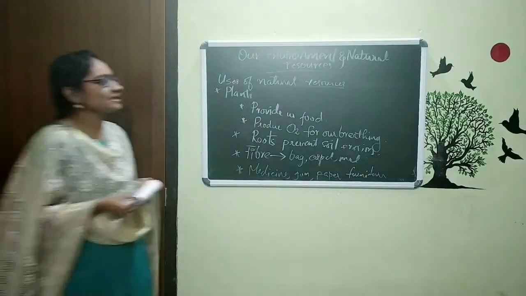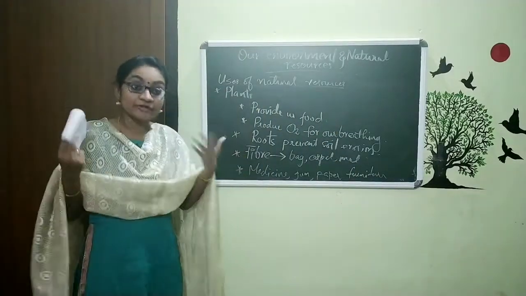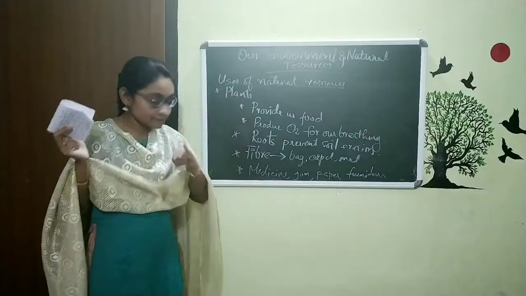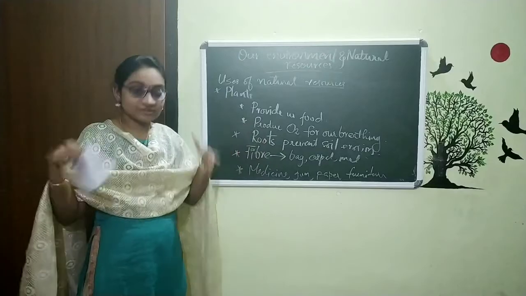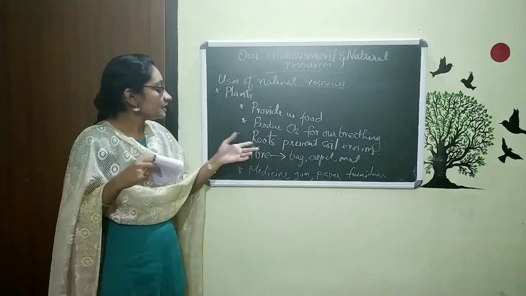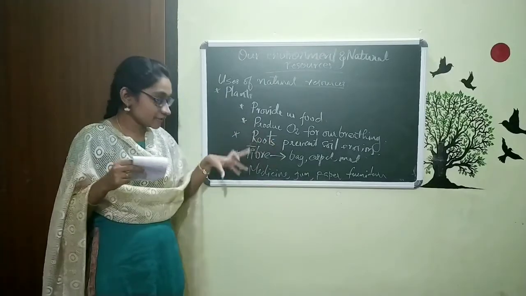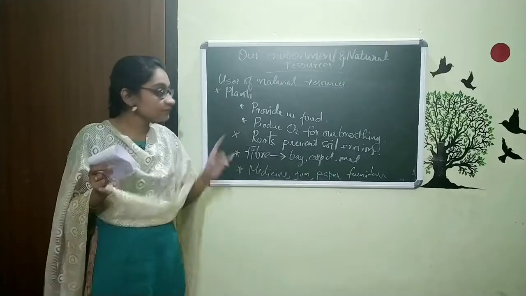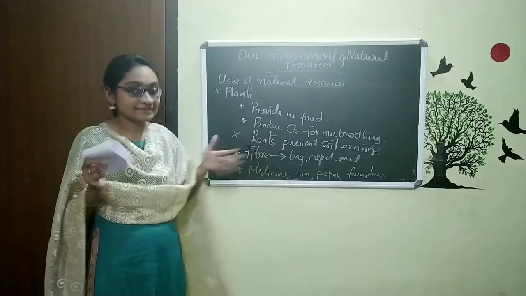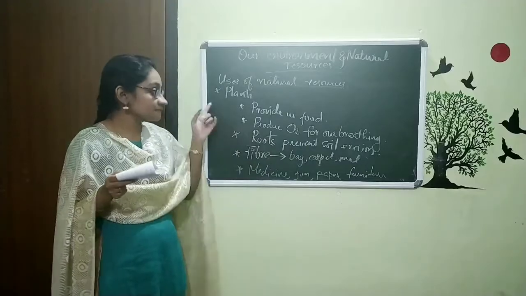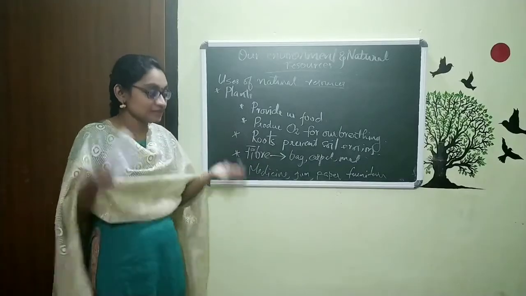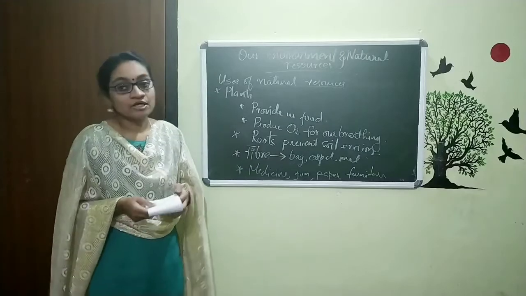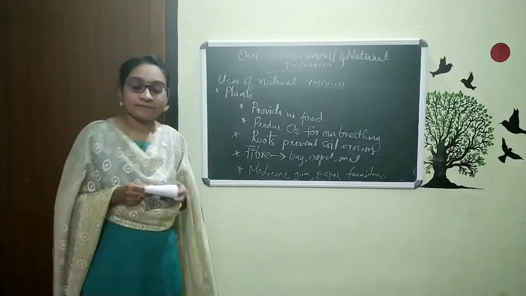So these are only some of the uses. You can also add your own uses, no problem. So plants provide us food. Plants produce oxygen for breathing. Next, roots prevent soil erosion. The plants contain fiber, and from that fiber we can make bags, carpets, mats, etc. The next is these plants provide us medicine, gum, paper, furniture, all these things we are making from plants. So these are some of the uses of plants.